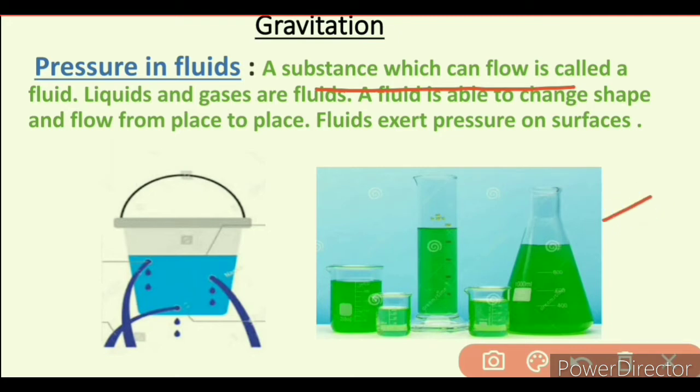In this diagram, if we put the water in flask, the water takes the shape of flask, and if we put the water in beaker and graduated cylinder, water also takes the shape of the beaker and graduated cylinder. That means fluid is able to change its shape, and fluid flows from place to place. That means in lake, sea, canals, water flows from one higher end to another lower end.